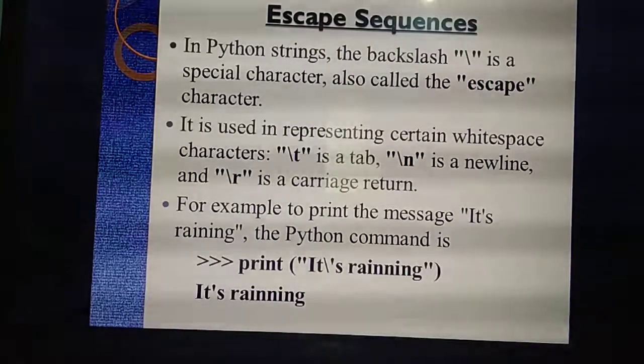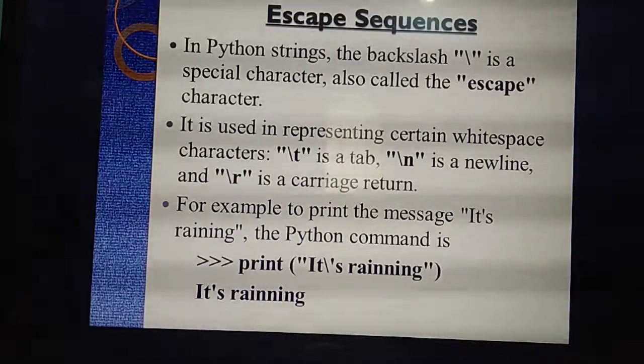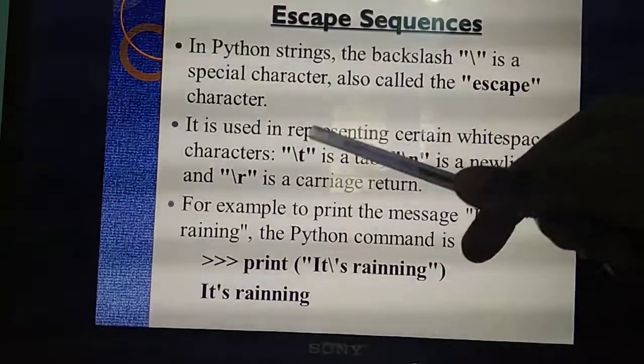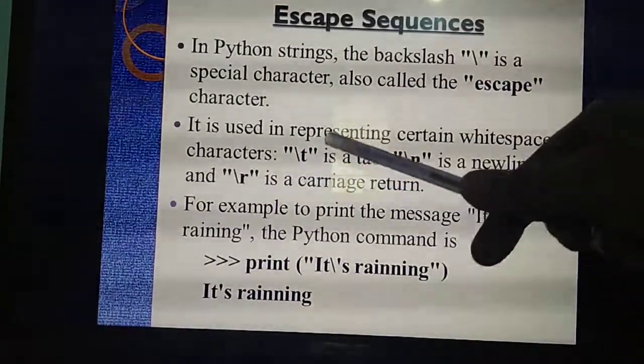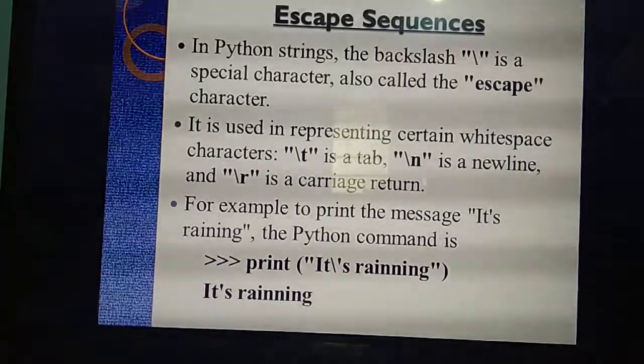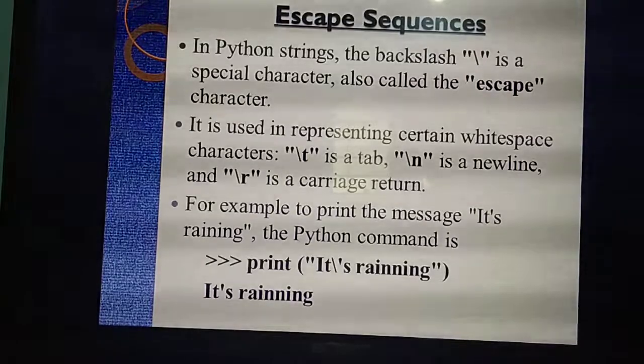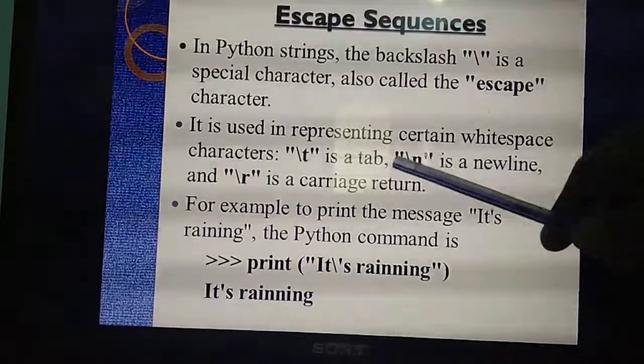That is a tab space. So what's the use of backslash T? When you give backslash T in your program, while printing it will allocate some tab spaces.